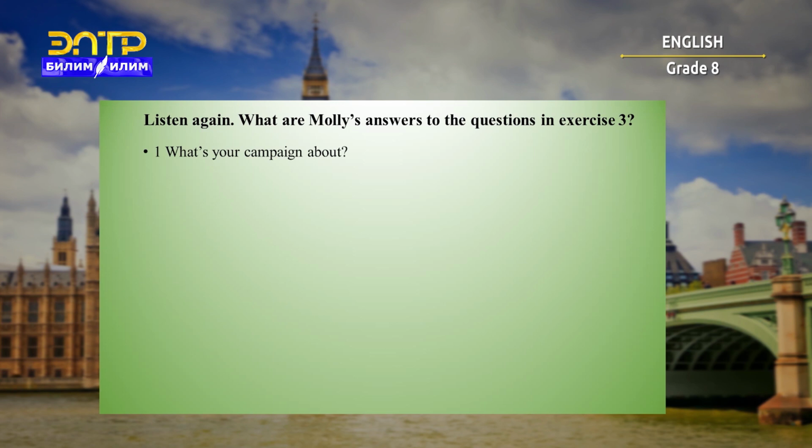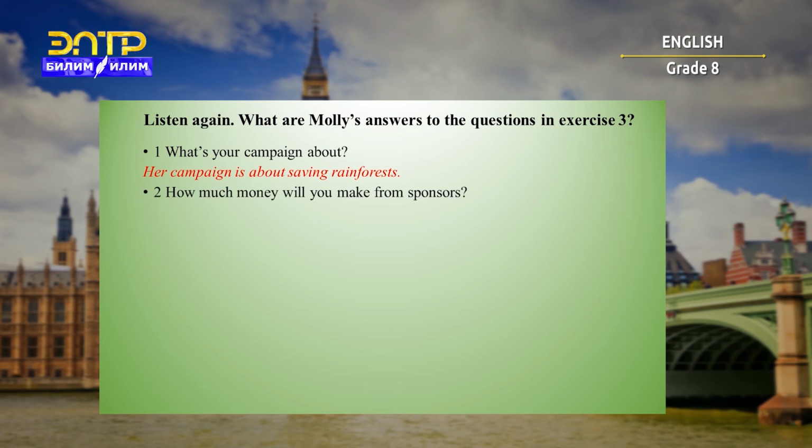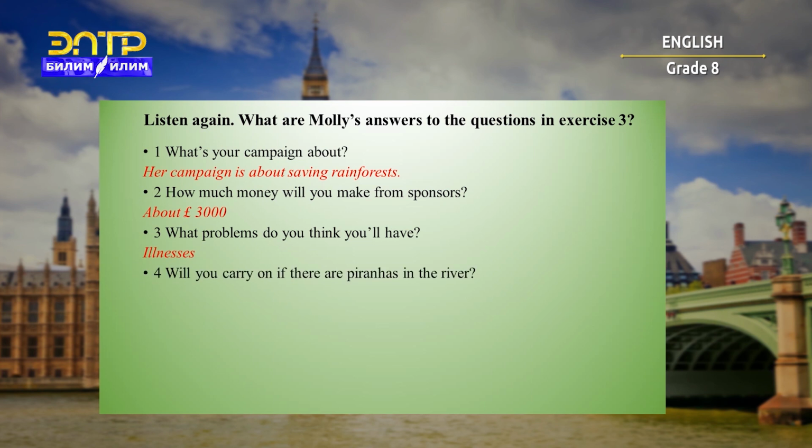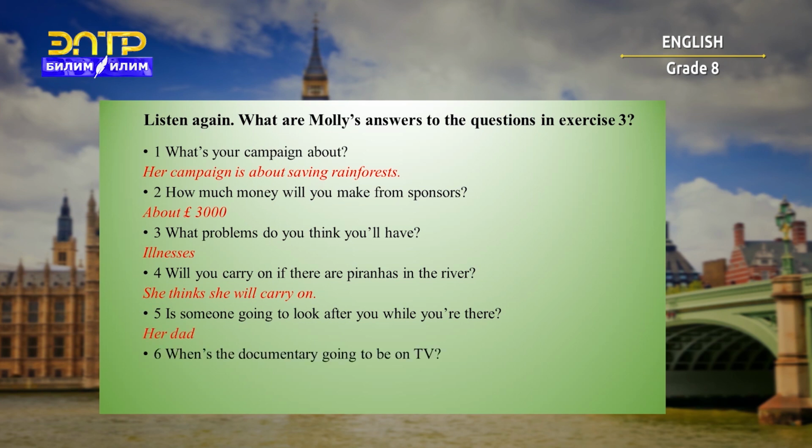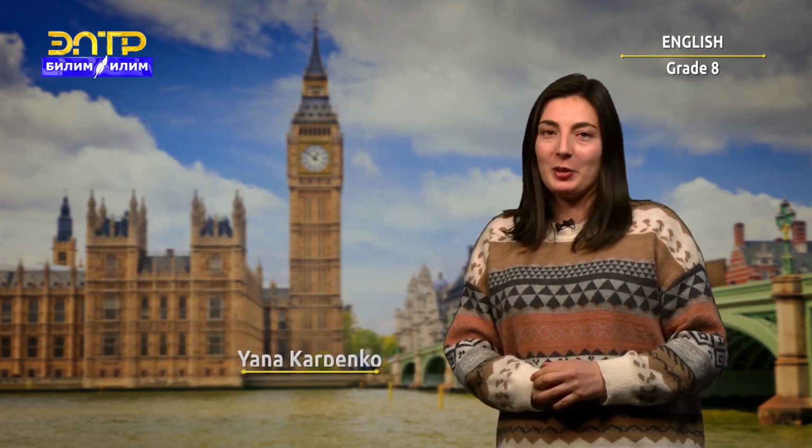Now, let's check the answers. What's your campaign about? Her campaign is about saving rainforests. How much money will you make from sponsors? About £3,000. What problems do you think you will have? Illnesses. Will you carry on if there are piranhas in the river? She thinks she will carry on. Is someone going to look after you while you're there? Her dad. When's the documentary going to be on TV? In October. Thank you. See you.